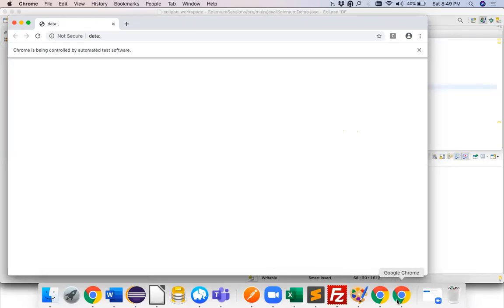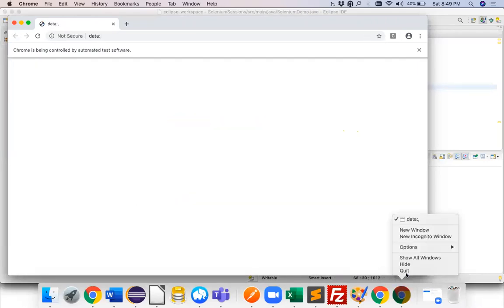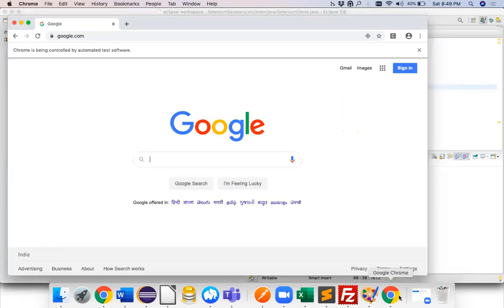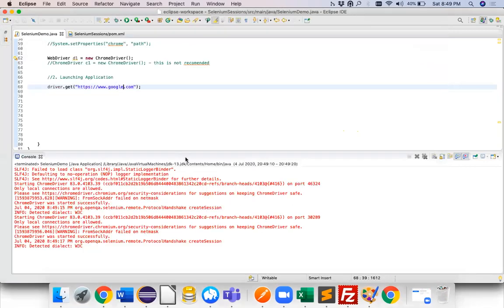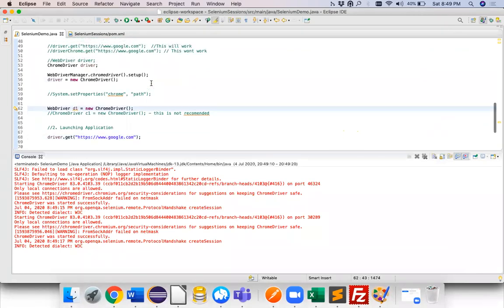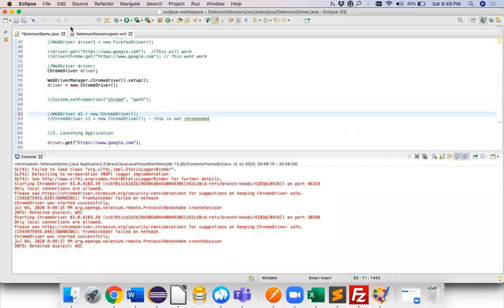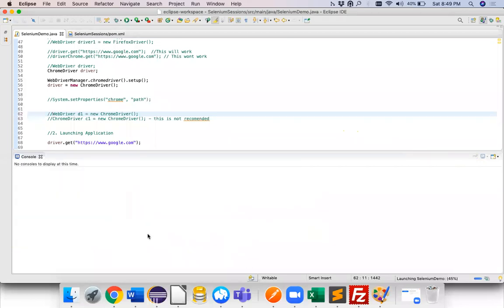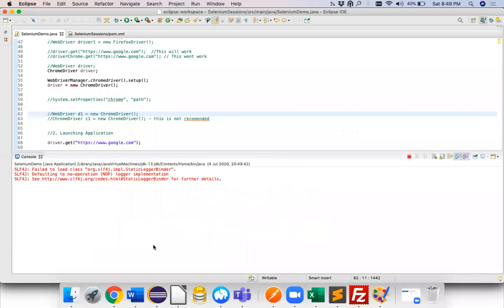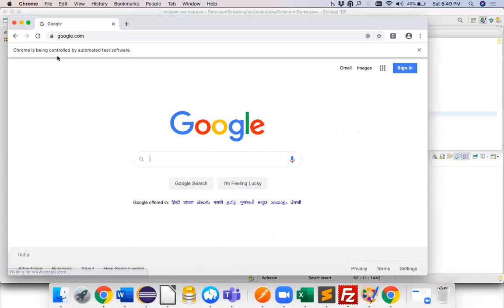So it's opening two browsers, guys. Can you see? It's opening two browsers. And why is it so? Because if you go through the code again, we have used WebDriver D1 is equal to new Chrome driver, and driver is equal to new Chrome driver. So there are a lot of things which we have specified. Okay, now I think it should be fine. So you get google.com.